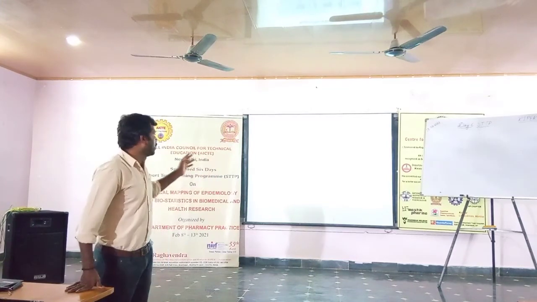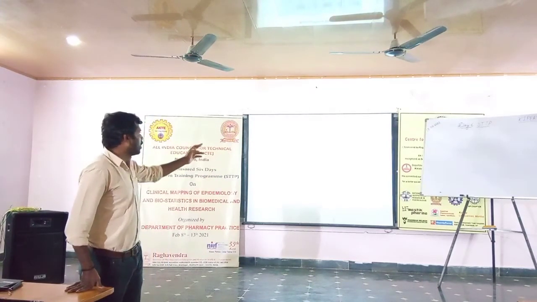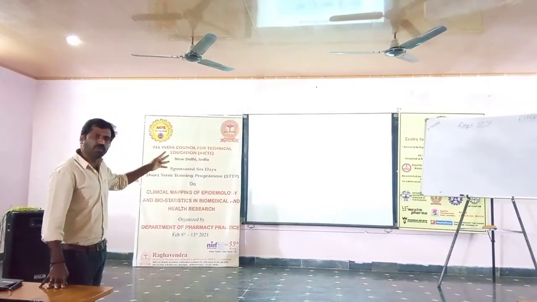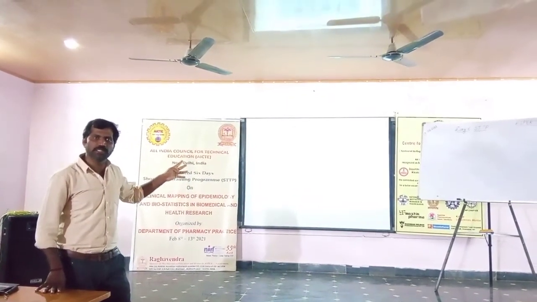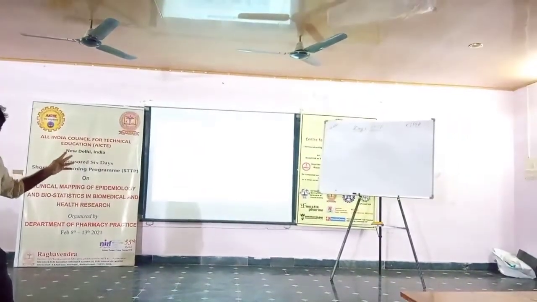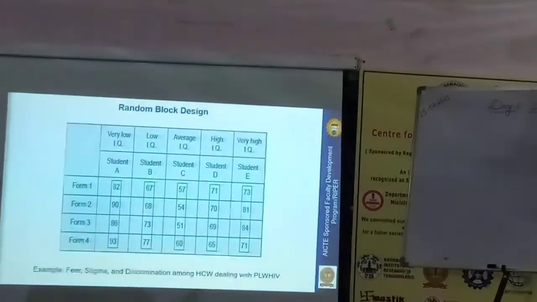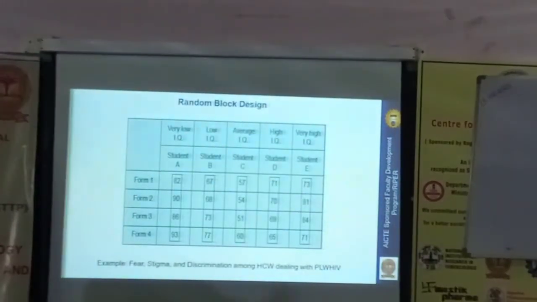Here we have taken an example where IQ affects the outcome. We have four educational strategies, and we want to test how these strategies impact your scores in the subject.